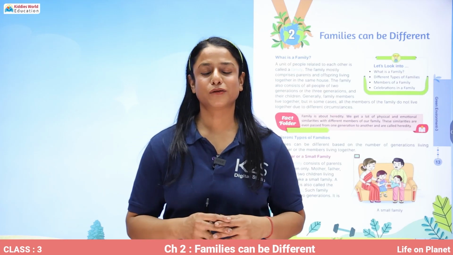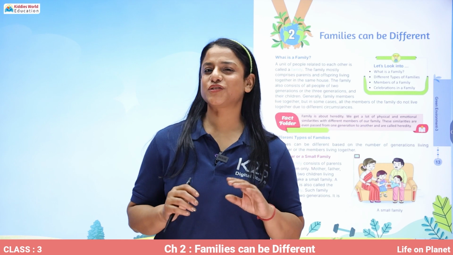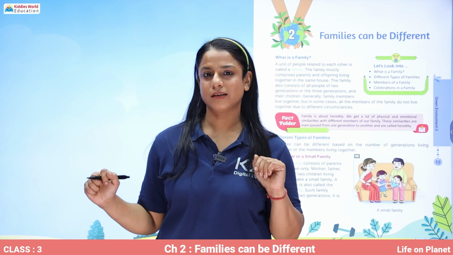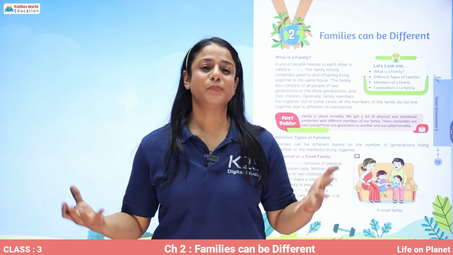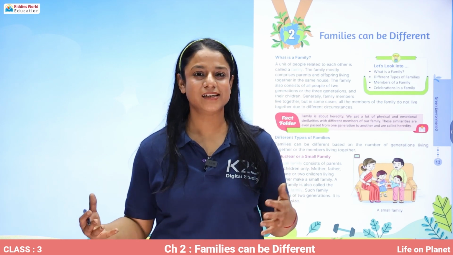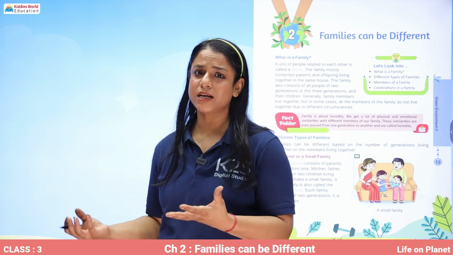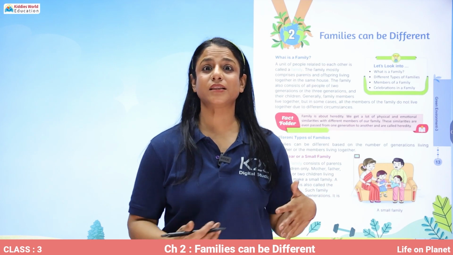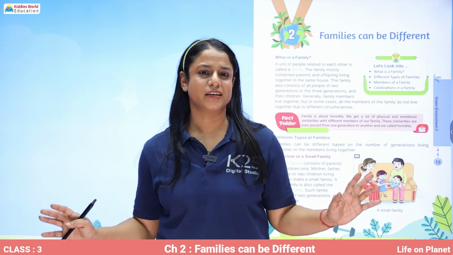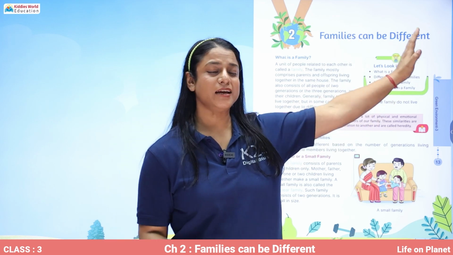So, what are we going to do today? Before telling you, first of all, just think back at home. You all are living with a few people. Those people are the people closest to you. You all are living in a family. But you might be living with just 2 or 3 members, while your friends may be living with 7 other members. So, families can be different. And this is chapter number 2, which says families can be different.